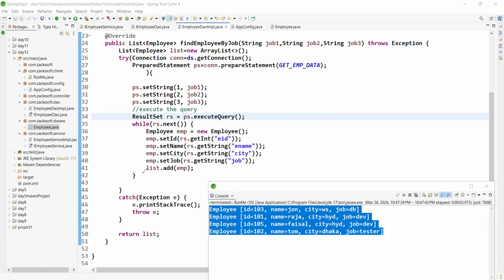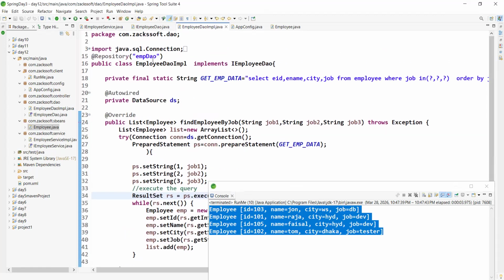Later, we are storing each Employee object to the list. At the end, we are simply returning this list. Any confusion? Awesome. Nothing more than this. I think I explained too much. Whatever, so this is the repository.